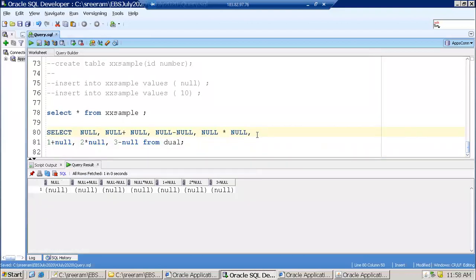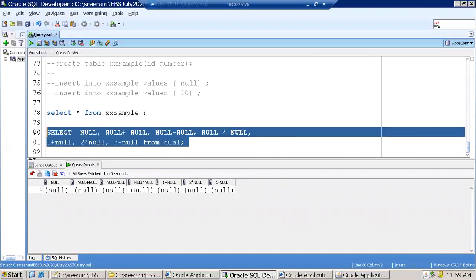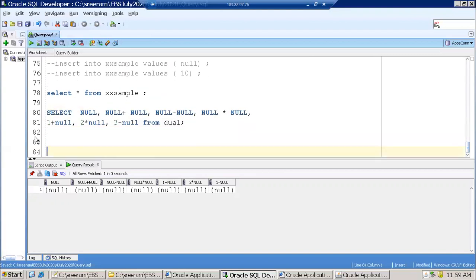Now in this scenario, if you observe, null with null is always null. Null with anything is always null. You cannot apply any mathematical expression on null. This is a fundamental thing you have to remember. You cannot apply any mathematical formula on null. Clear? Even if I apply the same thing on any other table, you'll get the same result.